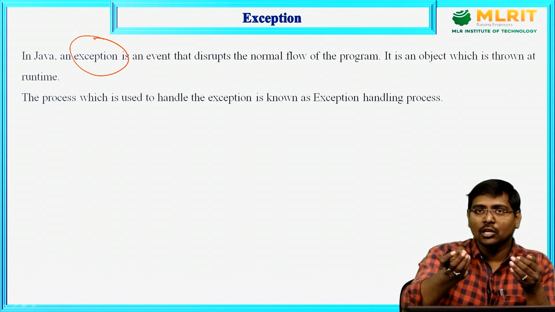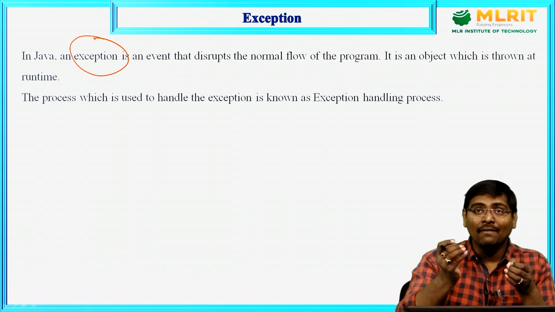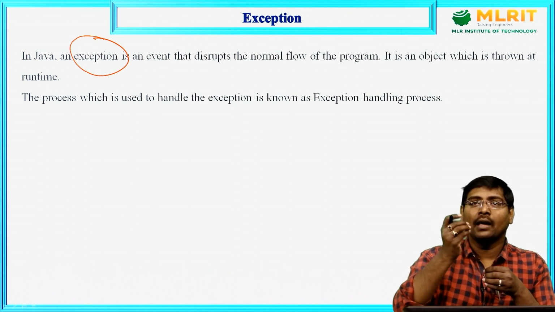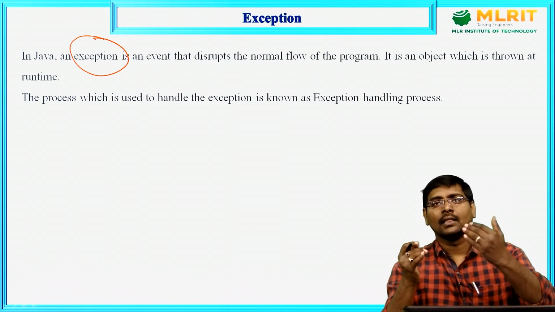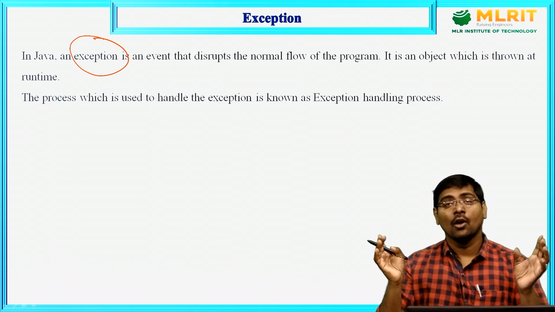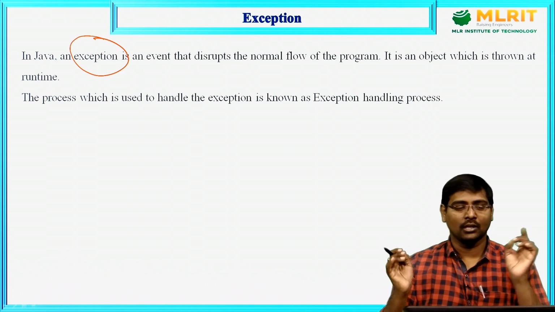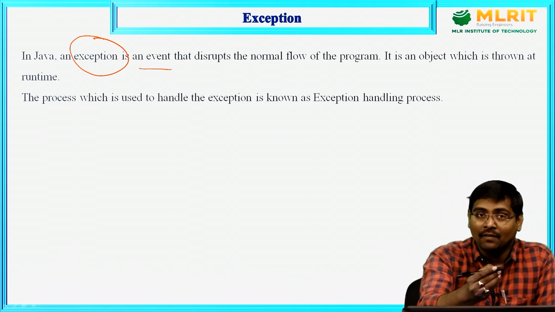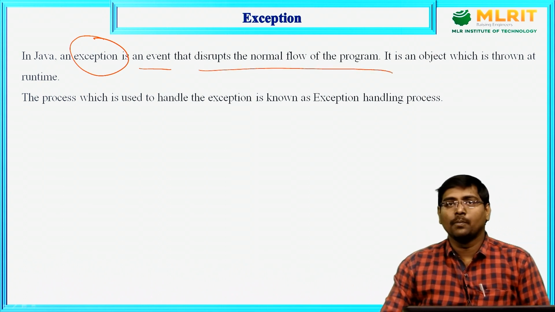During the execution of the program, if any event or any interrupt occurred, the normal flow of the program is disturbed. The event that occurred is called an exception. Exception is simply an event that disturbs the normal flow of the program.